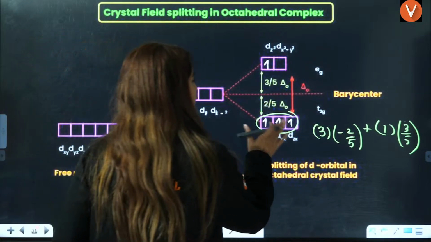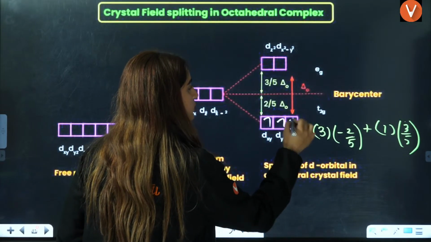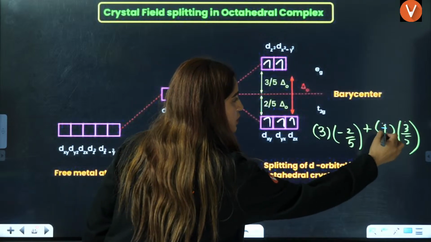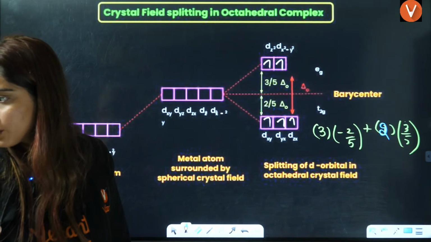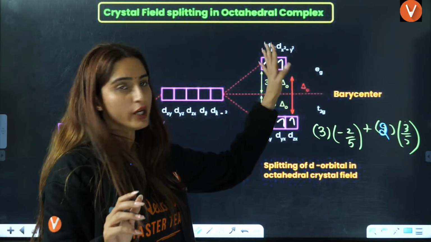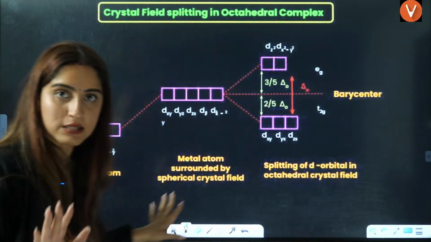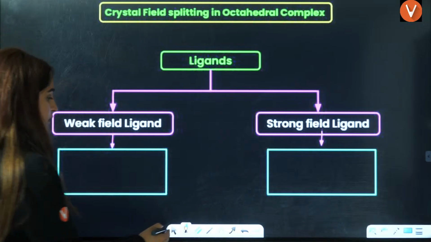Let's say you have 5 electrons here. 1, 2, 3, 4, 5. Then this will change to 3 only. This will change to 2 because now here you have 2 electrons. Understood? Is that clear? Yes, this is t2g3 eg2. Right? You can also write the electronic configuration in the same way. From one diagram only, I made you understand everything.